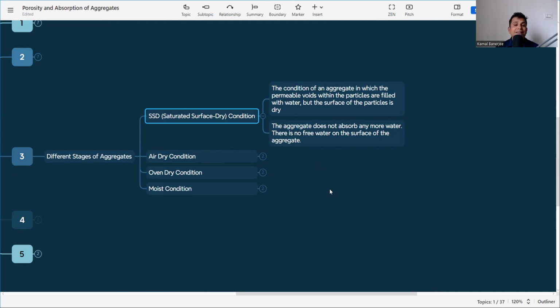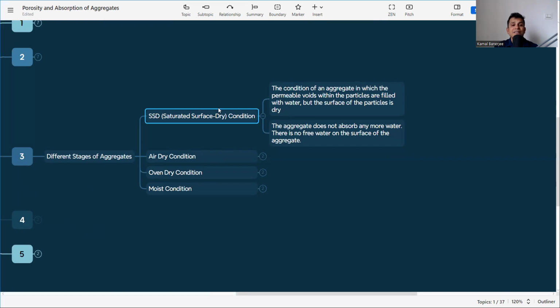If the aggregate is in SSD condition, it will neither take water from the mix nor release water to the mix. So whatever water we calculate, we can add exactly that amount into the mix. That is why we need to know the condition of the aggregate.